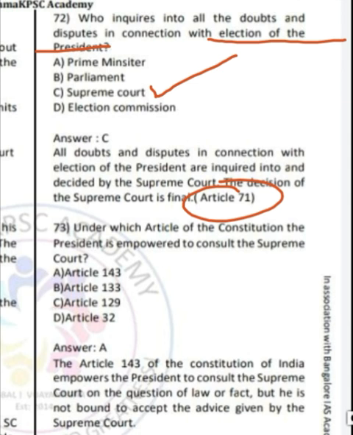Moving ahead to question number 73, it is asking under which article of the Constitution President is empowered to consult Supreme Court. Correct answer is option A, Article 143. So Article 143 speaks about the advisory jurisdiction of Supreme Court. You can read the provisions of Article 143.